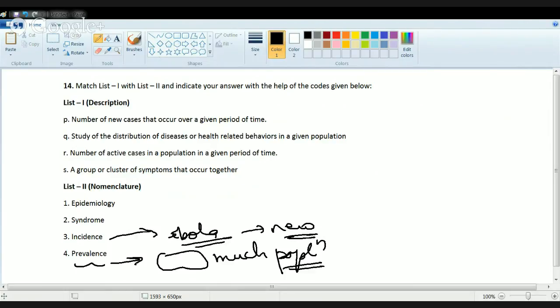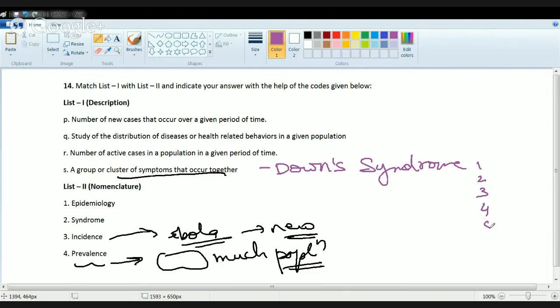Now what is the difference between syndrome and epidemiology? Syndrome is basically the collection of symptoms. For example, I say a person is suffering from Down syndrome. If I say Down syndrome, I give a list of symptoms, and these five symptoms are a must for a patient to be classified under Down syndrome. So that is what a syndrome is. Then what is epidemiology?